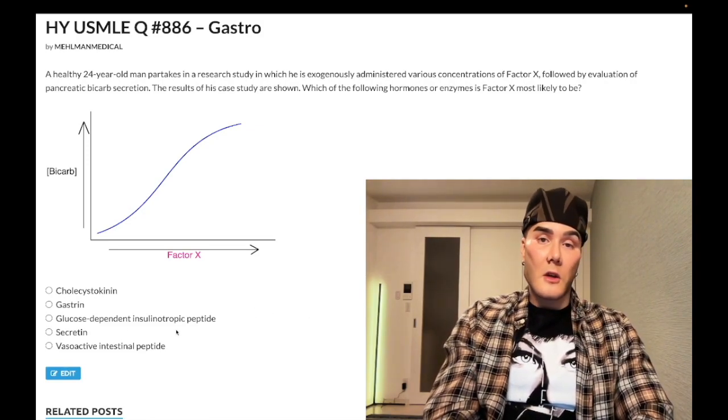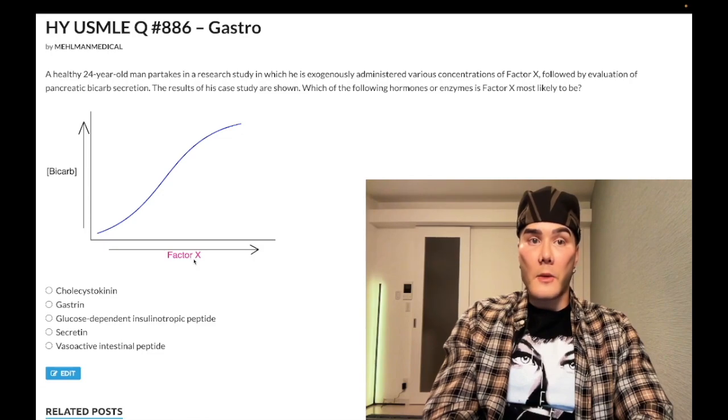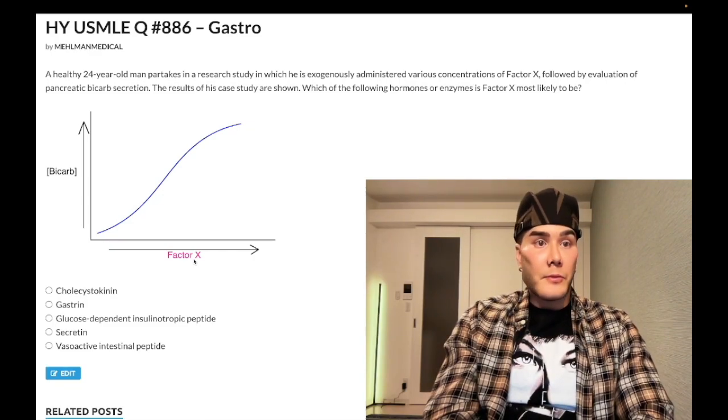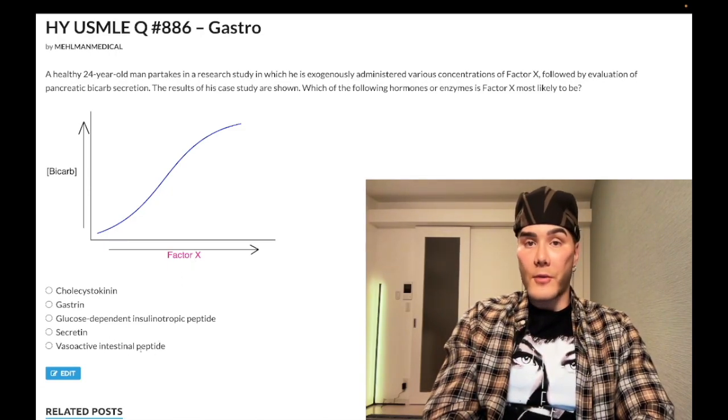Choice D, secretin, correct answer. So you need to know that secretin's function is to cause the pancreas to secrete alkaline bicarb. Not dramatic, okay? And then the impetus for secretion is going to be protons, acid passing from the pylorus into the duodenum. Not complicated. Let's just hop through the final answer choice here. Vasoactive intestinal peptide, wrong answer.